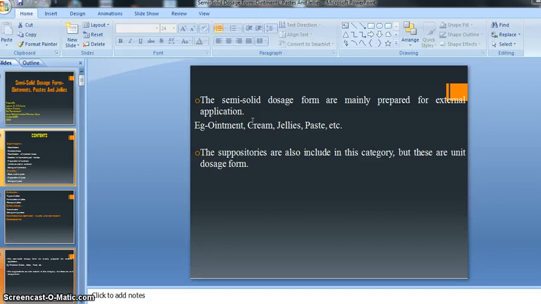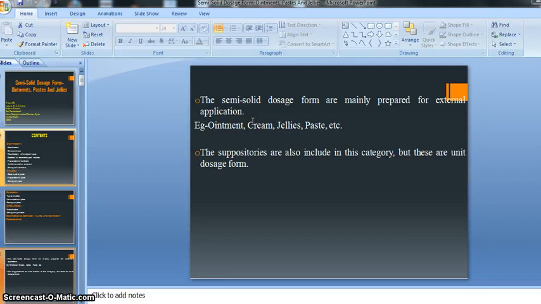Whatever semi-solid dosage forms are prepared, they are preferred for external application on the skin surface, not for internal or parenteral administration. So you should always remember that semi-solid dosage forms are applied externally only. Ointment, cream, jellies, paste are applied on the surface of our skin, not parenterally.